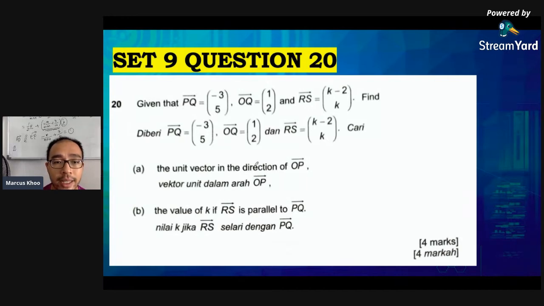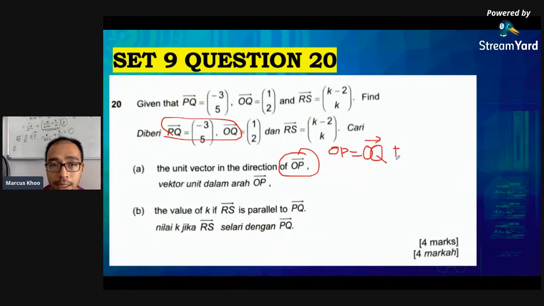The unit vector in the direction of OP. Now you're given PQ, OQ, RS. Think about it. If I'm going to go OP, and since I have PQ and OQ, obviously OP will be OQ plus QP.